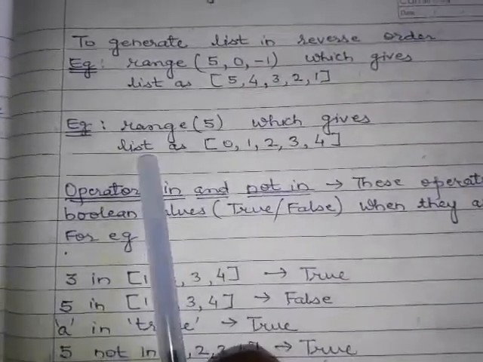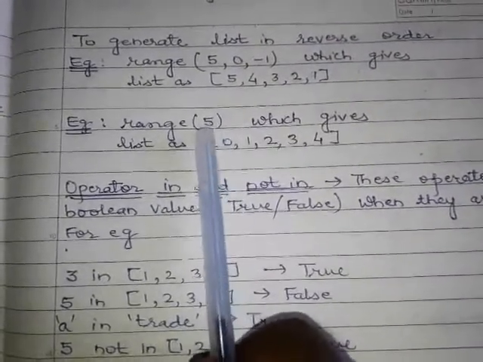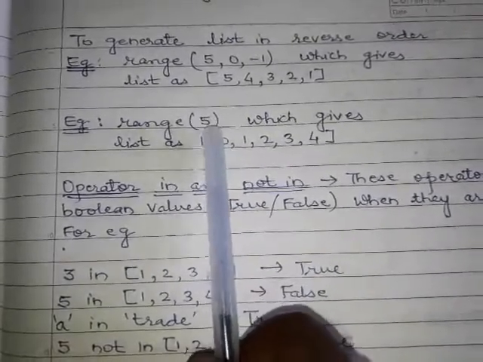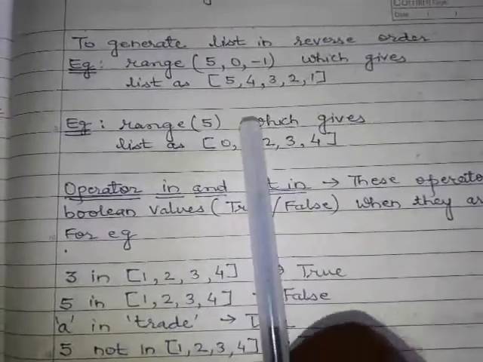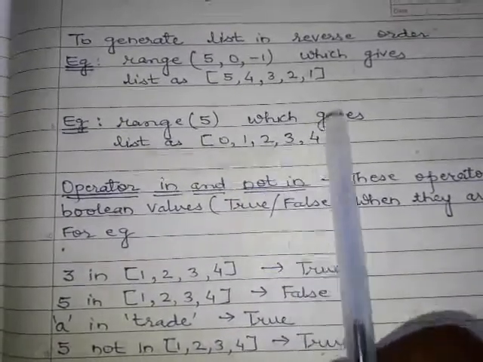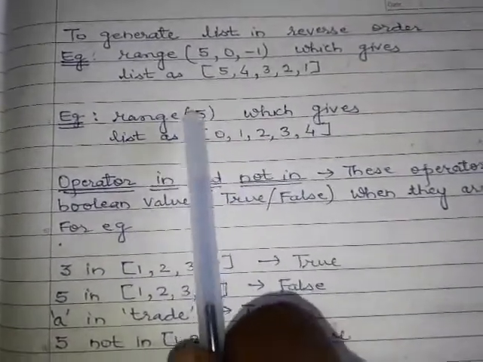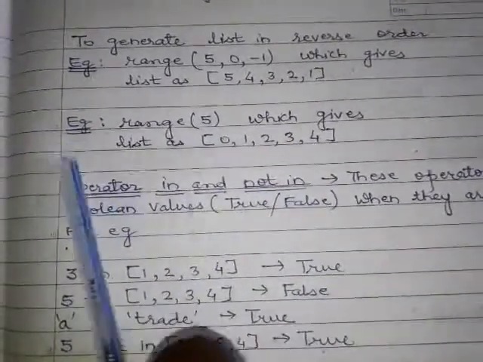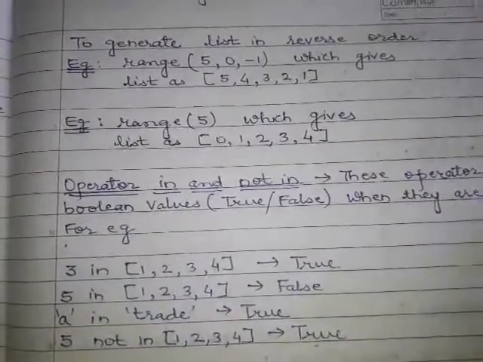So this is another type of range function which starts from 0 and 5 is not included. It starts from 0, 0 plus 1 is 1, 1 plus 1 is 2, 2 plus 1 is 3, 3 plus 1 is 4. 5 is not included. So if you write simply this, it will generate this kind of list. So study all these range functions. Okay.